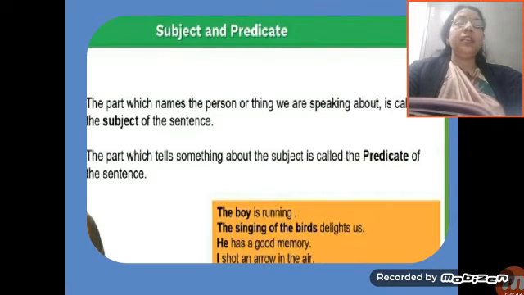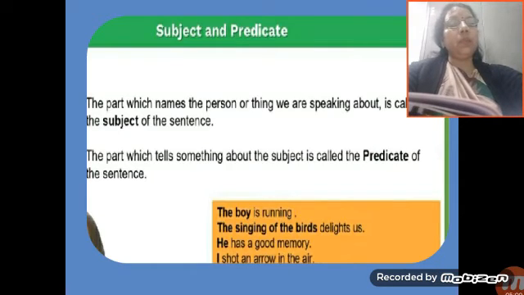Now, here is a little description about subject and predicate. What is the subject? The part which names the person or thing we are speaking about is called the subject of the sentence. See the example given below. "The boy is running." In this sentence, which part is naming the person?